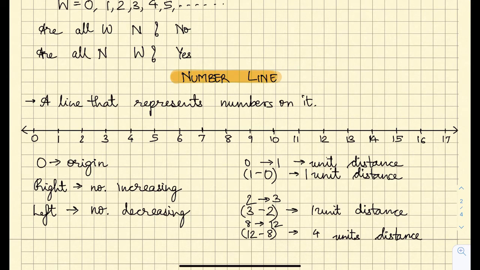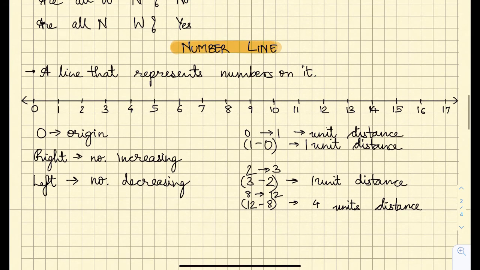Apart from this, in your lower standard you have learned that on this number line you can do addition, subtraction, multiplication and division. And how is that possible? Let's quickly see two examples.